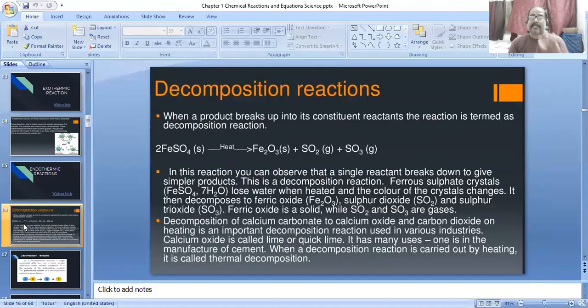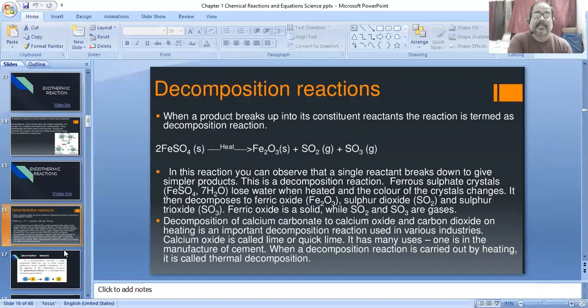It means if any product converts into the form of reactant elements or molecules or compounds, it is called decomposition reaction. For example, calcium chloride into calcium and chlorine. Suppose calcium carbonate, that means CaCO3. So this CaCO3 is broken down into calcium oxide and carbon dioxide.